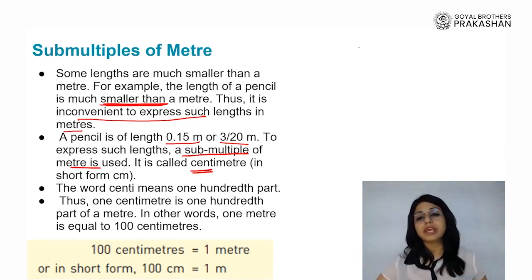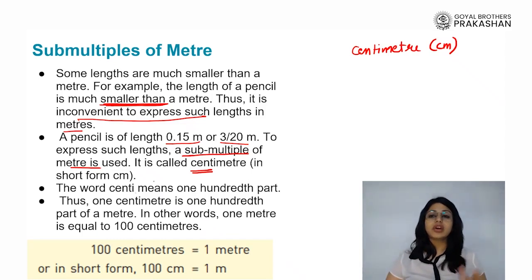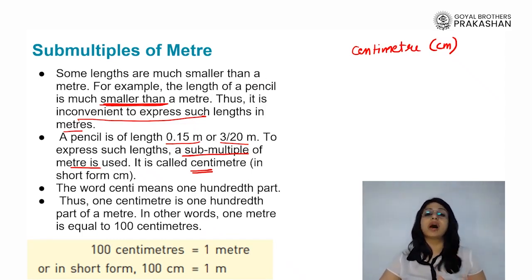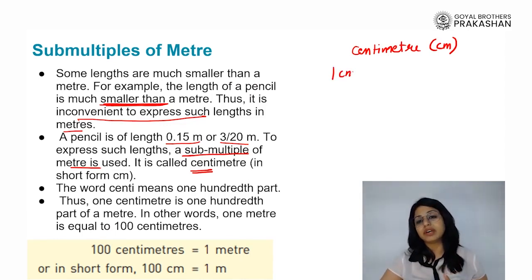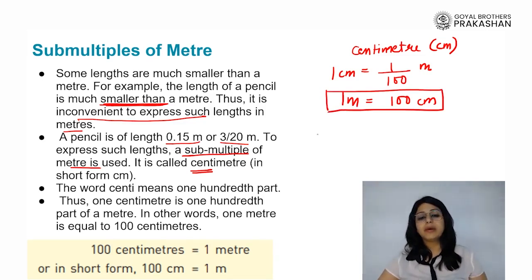Its short form is C and M. Right? Now, how much is 1 centimeter? It is 1/100th part of a meter. So, if I define 1 centimeter, it is 1/100 of a meter. That means I can write 1 meter to be equivalent to 100 centimeters.